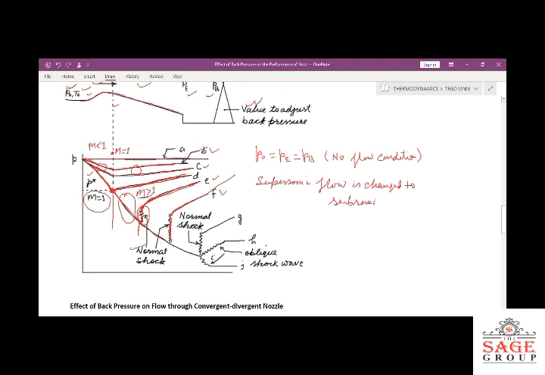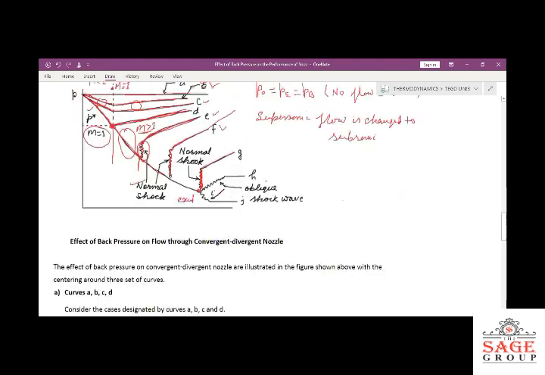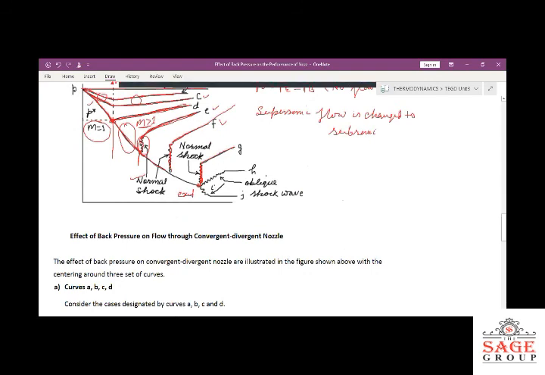And then in the later part of the nozzle, toward the exit side, we are going toward the nozzle exit. What is happening here? Corresponding to this curve G, it is showing the end of the nozzle, the diffuser part or the divergent part of the nozzle. Actually, in our convergent divergent nozzle, we are getting a normal shock wave here at the outlet side.